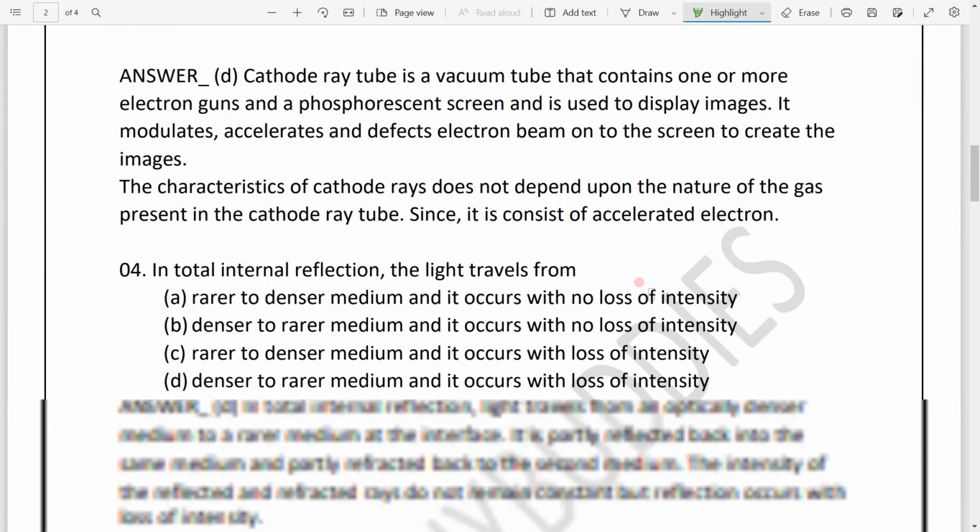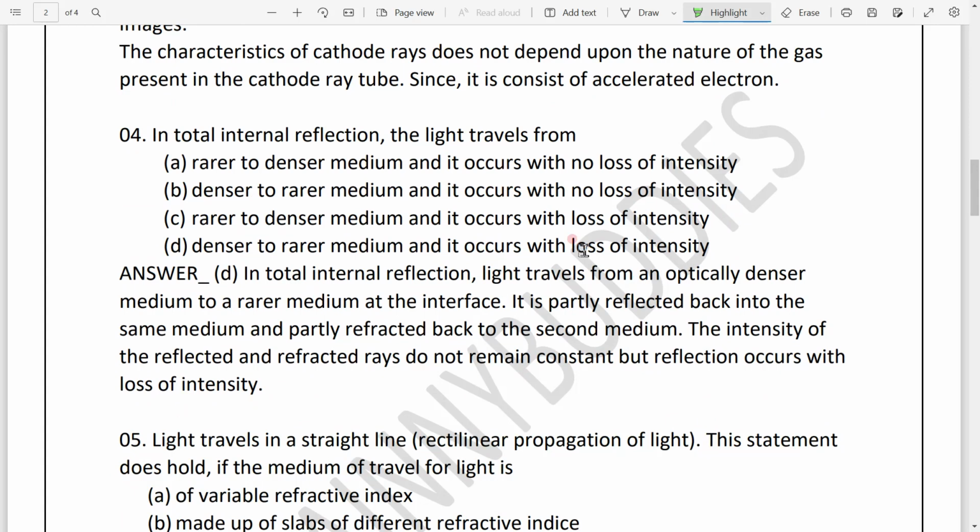Now let's move to our next question: in total internal reflection the light travels from. We have four options, and we need to find what happens in total internal reflection. So what is total internal reflection?